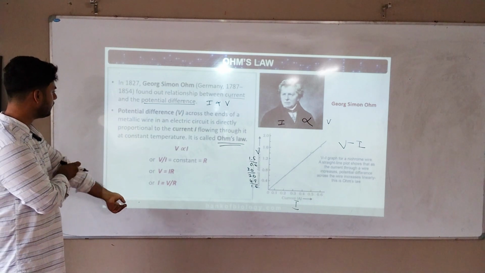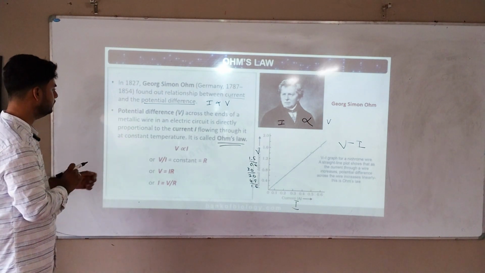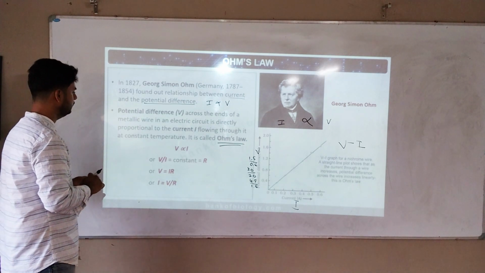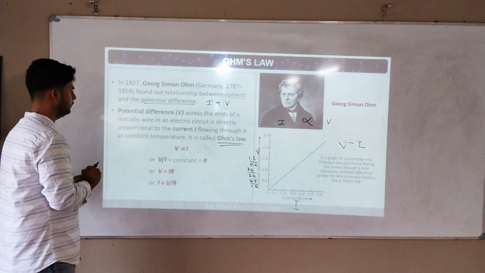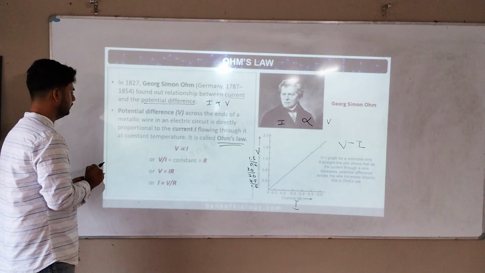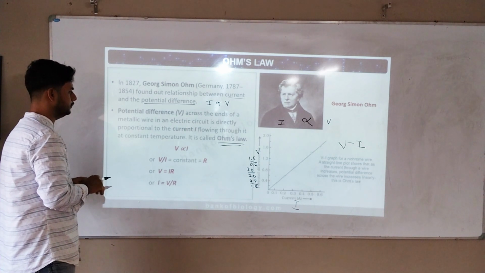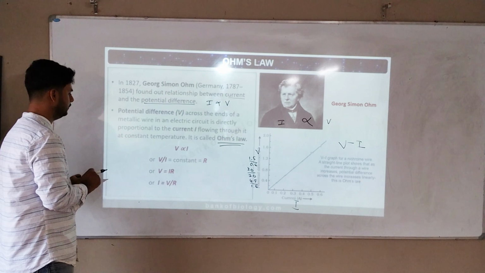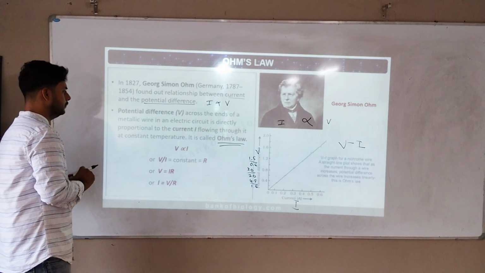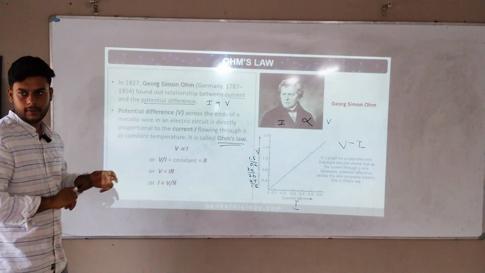Read. The potential difference V across the ends of a metallic wire in an electric circuit is directly proportional to the current flowing through it at constant temperature. It is called Ohm's law. So he gave a law.